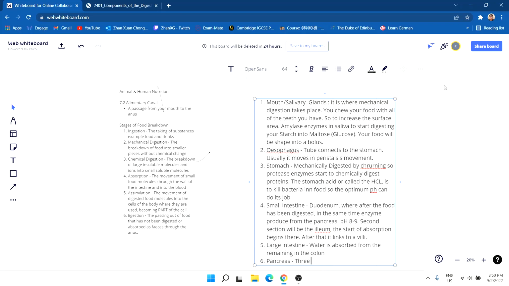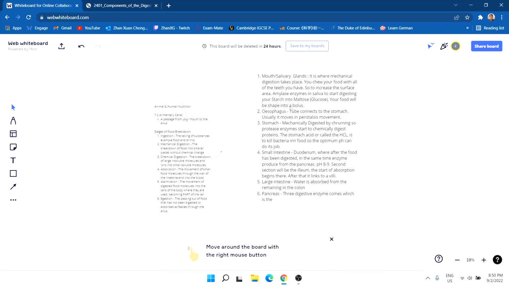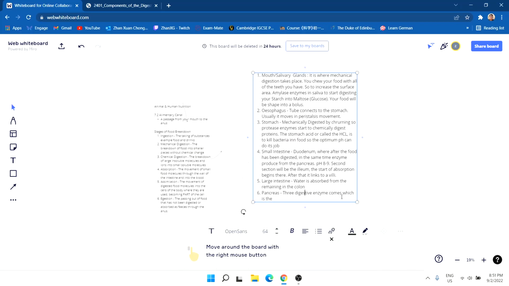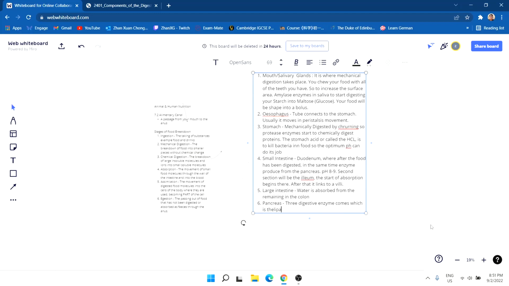It's where all your 3 digestive enzymes come from, which are lipase, protease and amylase. So amylase comes from 2 places, the salivary glands and the pancreas itself.